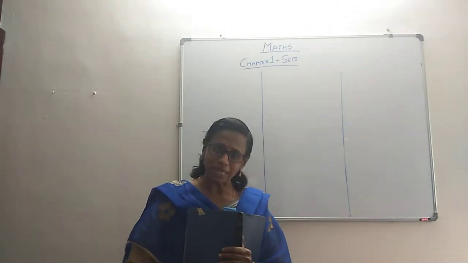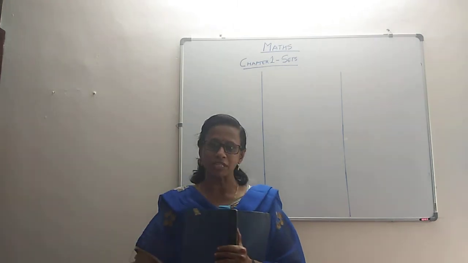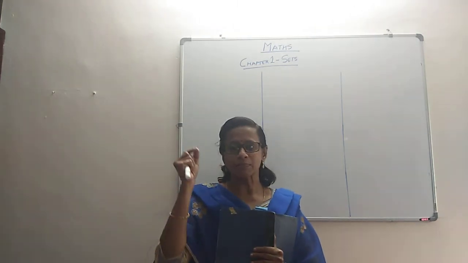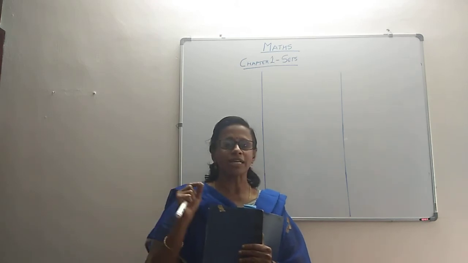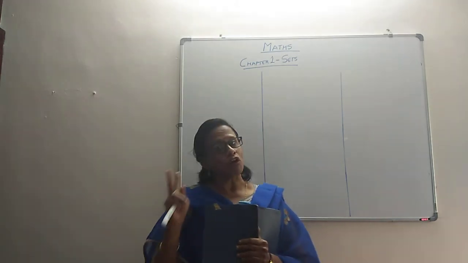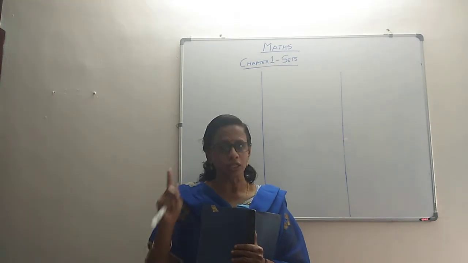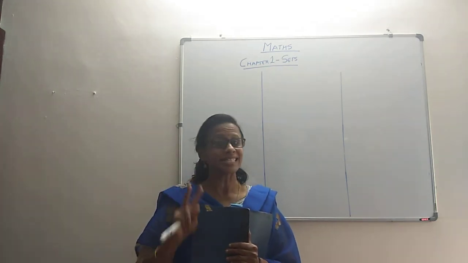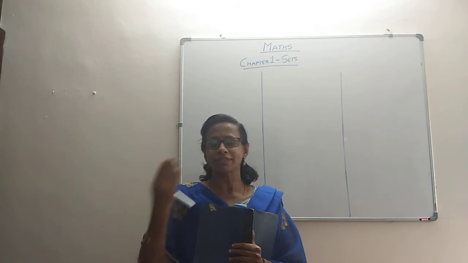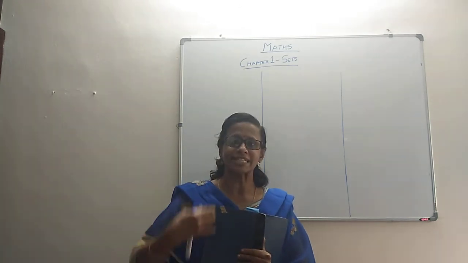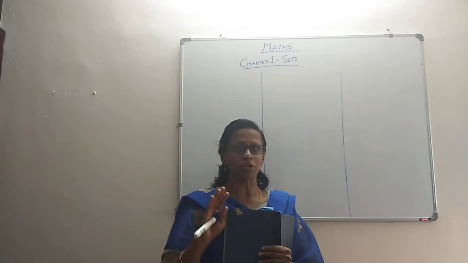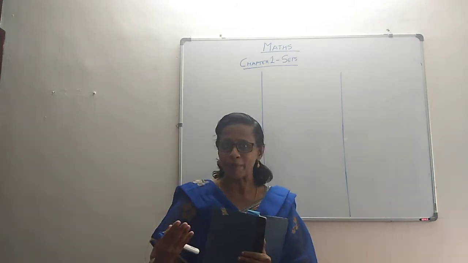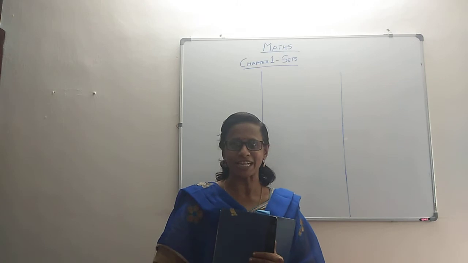Now, in order to express a set, there are two or three ways of expression. One is that it is always expressed in curly brackets, also called brace brackets. And there are two forms of representation: one is the roster form and the other one is the set builder form. Everything is there in the exercise, so as the exercise comes, we will take that up and get more clear. When we take examples, things become clearer, so it will be easier for us to take it up that way.